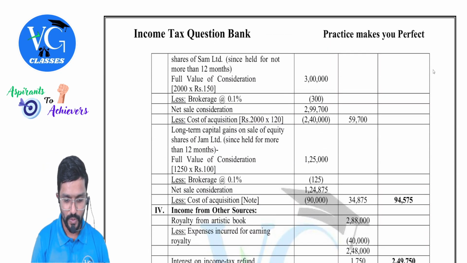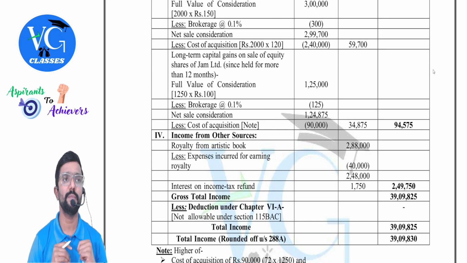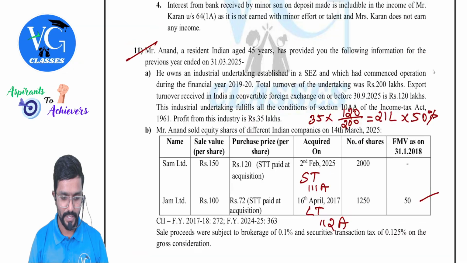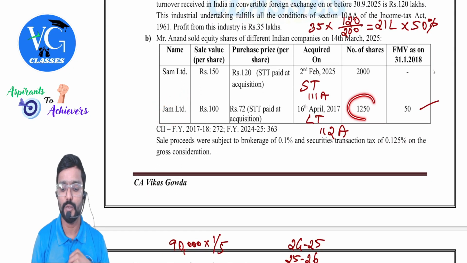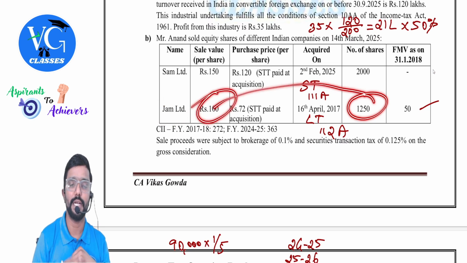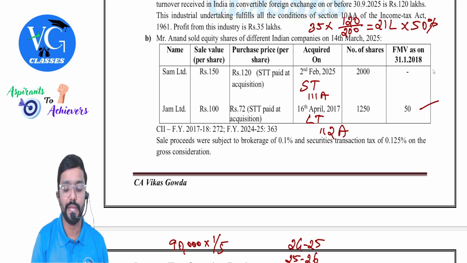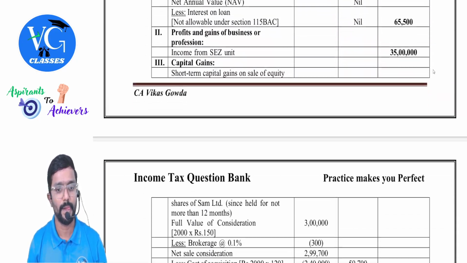Okay, sir. So cost we will reduce. We will get short-term capital gain 59,700. Coming to long-term, important, especially for cost calculation. What is the sale value, sir? Let us take it. This is long-term. Jam Limited. So number of shares 1,250 into sale value. For cost calculation, you need to take purchase price, FMV, sale value, everything. Yes, I will show you.